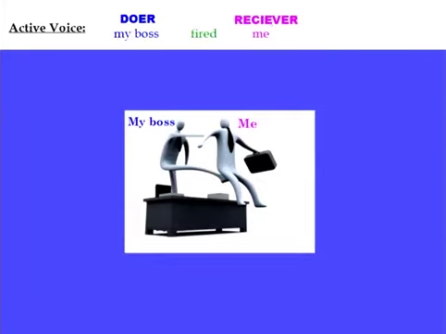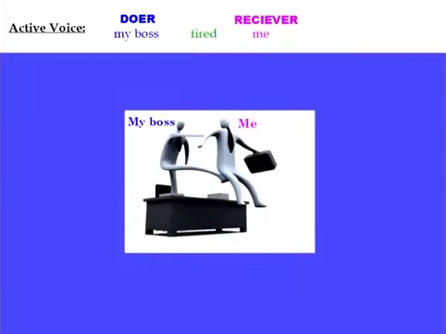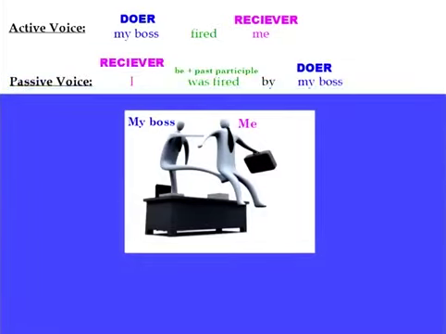But remember in the passive voice, we change the order of the active voice, and we want to talk about the receiver first. So, the passive voice would be, I was fired by my boss. Okay? So remember that in the passive voice, we're always using be plus a past participle. So we change the verb a little bit. So in this context, I'm using was and the past participle fired. Now, was is the past tense. Just like up here, fired is the past tense, I need to use the past tense of be. I was fired by my boss.